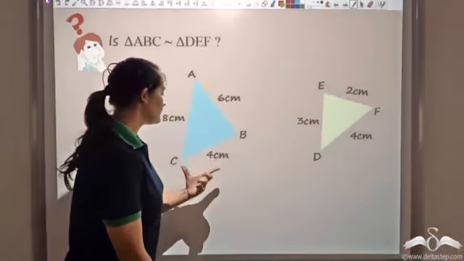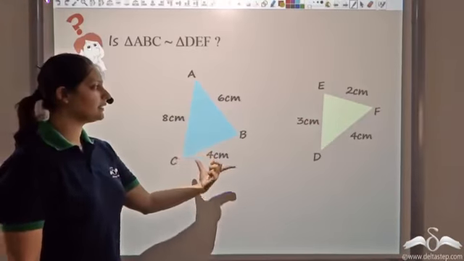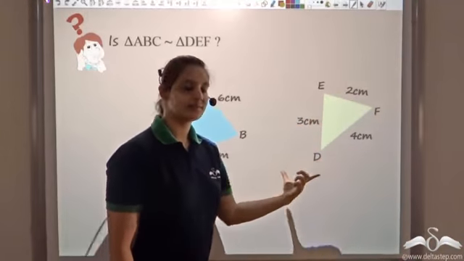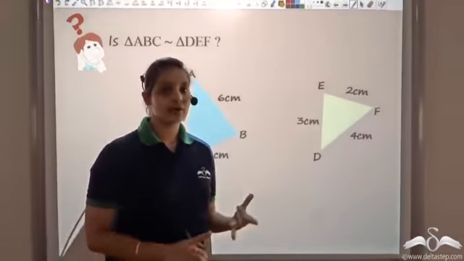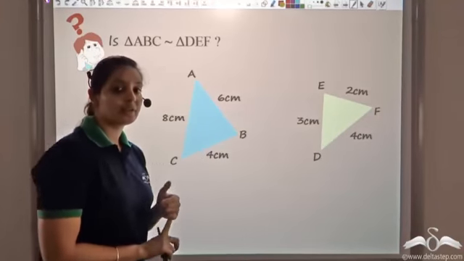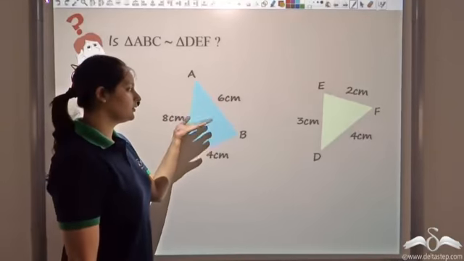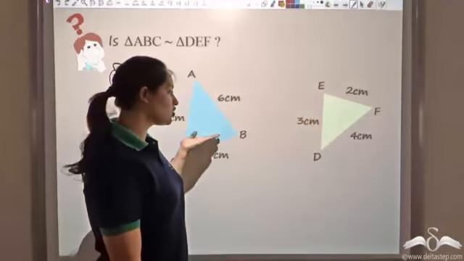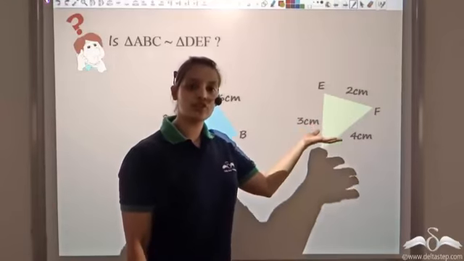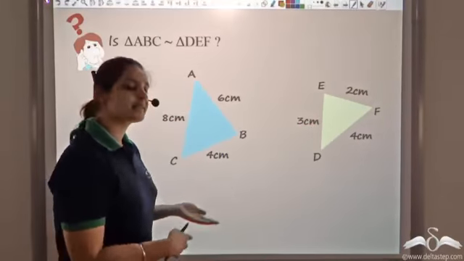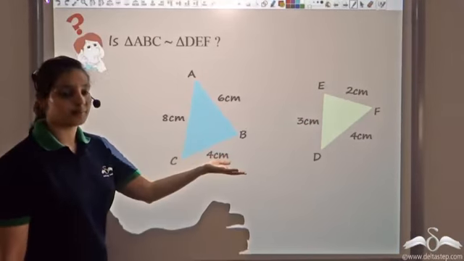I am giving 3 sides of this triangle and 3 sides of the other triangle. So knowing just the sides, how can I say whether the triangles are similar or not? I know that if the ratios of the 3 sides of one are proportional to the 3 sides of the other, I can say that the triangles are similar.